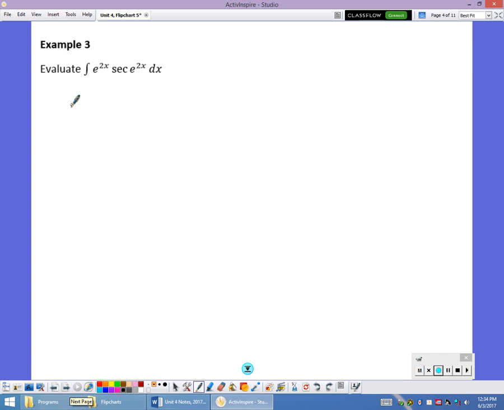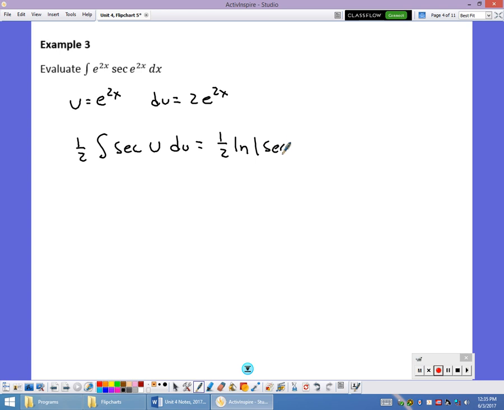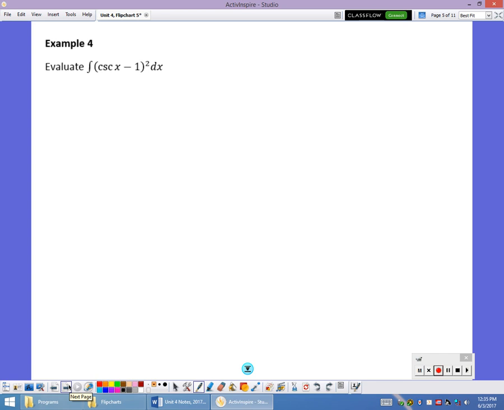Little secant one, so if u is e to the 2x, then du is 2e to the 2x. I'm going to multiply by 1/2, so it's going to be 1/2 times the integral of the secant of u du, which ultimately is going to be 1/2 times the ln of the absolute value of the secant of e to the 2x plus the tangent of e to the 2x plus c. Again, all that substitution that we've been doing still applies.